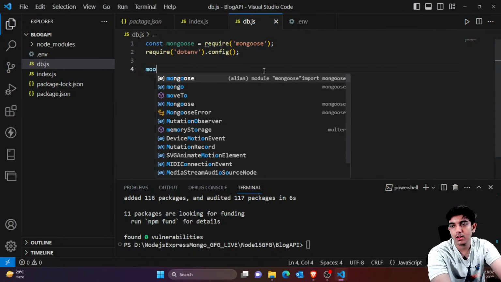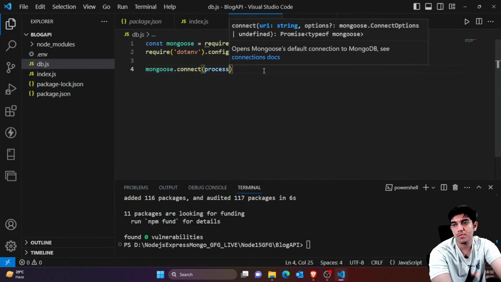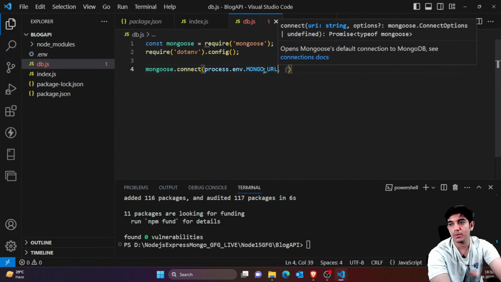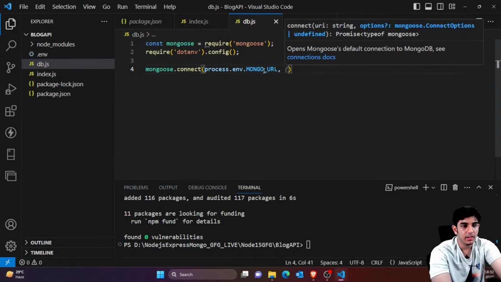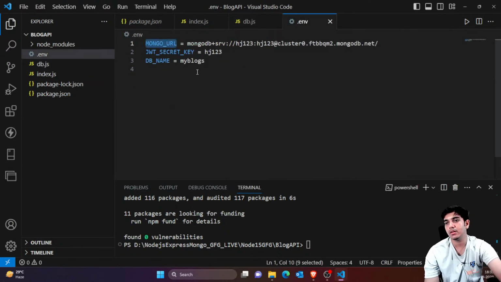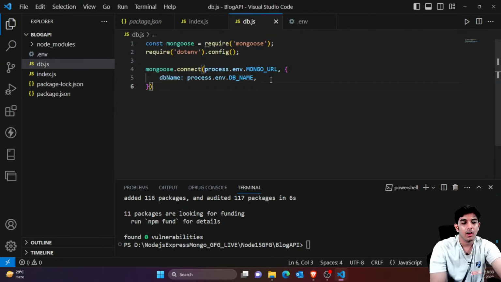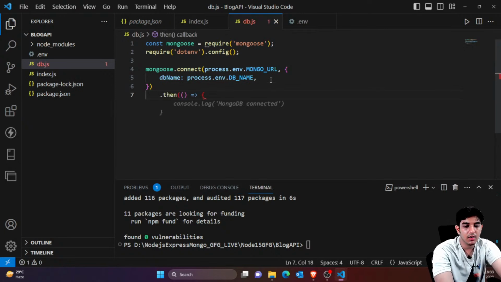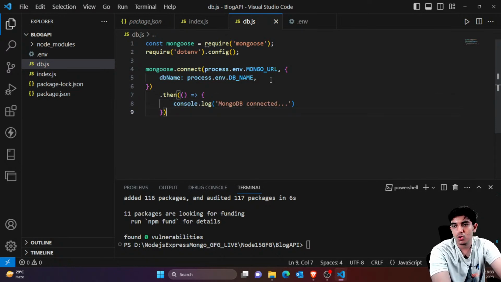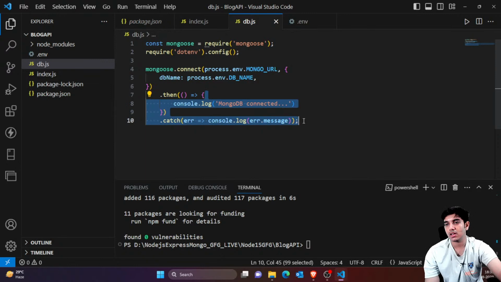For making a connection, I would type mongoose.connect, and inside this you have to import process.env.variable name, and now you have the link attached. Now you can also specify the database name. So I have specified the DB name. You can see the DB name is my blogs, so this is the database name. Now we can continue, and in the then case, if everything is fine, that means things succeeded, then we log MongoDB connected to the console. Else we would simply say that we have some error connecting to MongoDB. So you can see things happen like this.